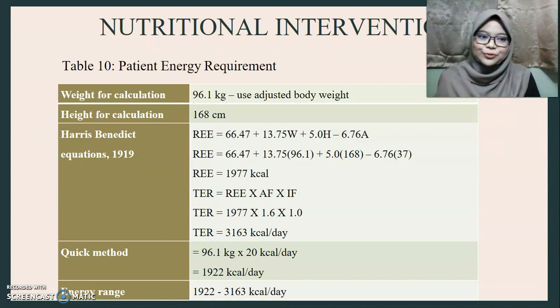Next, we move on to nutritional intervention. Based on this table, it shows the patient's energy requirement. For this one, I will choose adjusted body weight to calculate the patient's energy requirement, and we found out the patient's energy range was around 1922 to 2,163 calories per day.